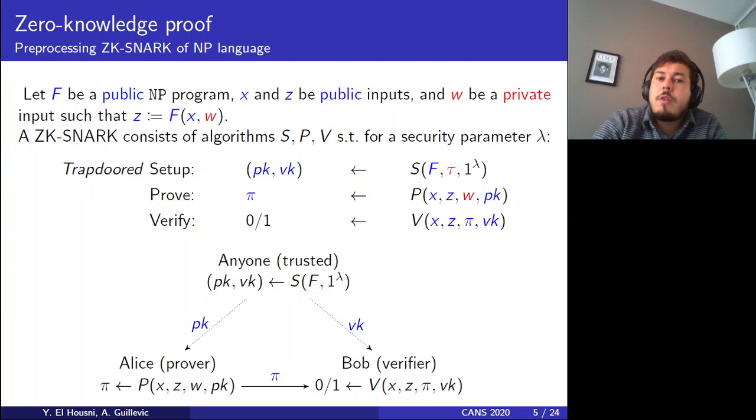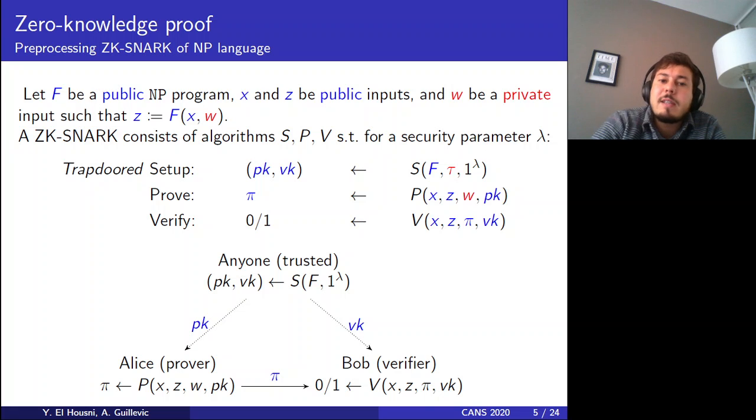As a subset of those ZK-SNARKs, there are what we call pre-processing ZK-SNARKs for NP language. This means that we need a pre-processing phase, and we are proving statements about a non-deterministic polynomial language. So let's put things a bit more formally. We have a public NP program F. We have public inputs x and z, and we have a private input w, such that the relation z equals F of x and w is satisfied.